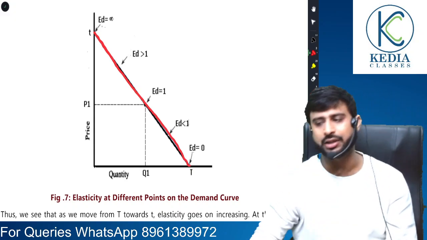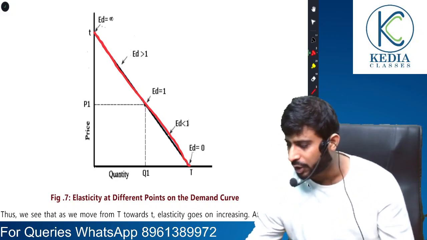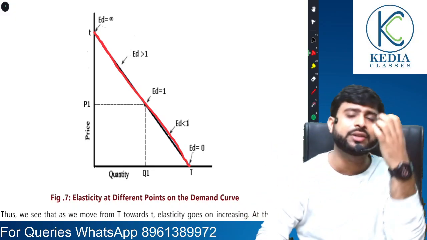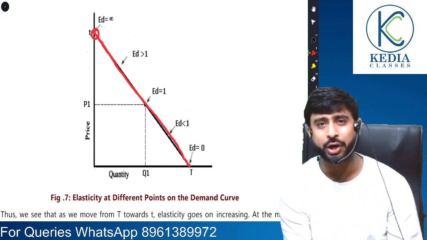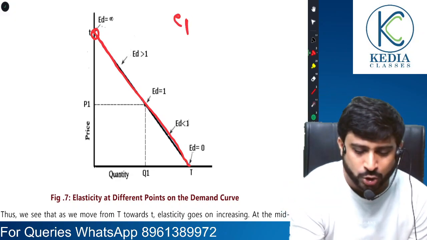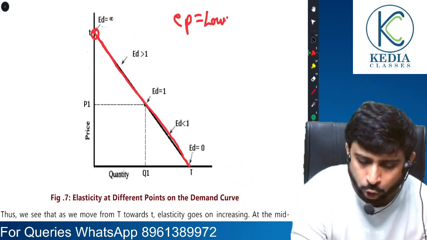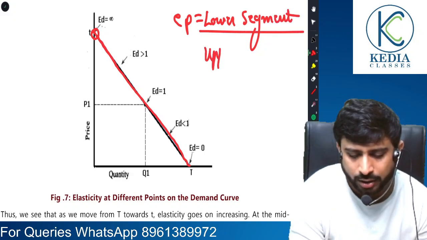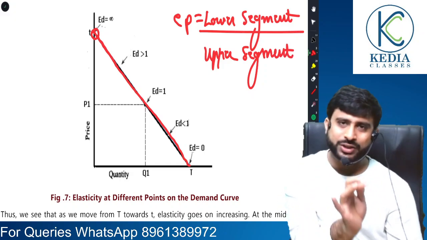Now to compute elasticity at any point in the demand curve, what we do is, at that point, lower line segment by upper line segment. See how easy the geometric method is. EP equals to, repeat after me, EP at any point. EP at any point is what? Lower segment by upper segment. That's it. At that point, it's lower segment by upper segment.